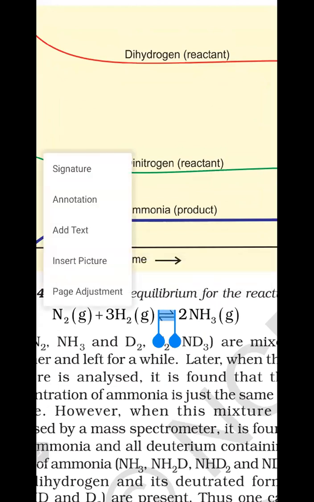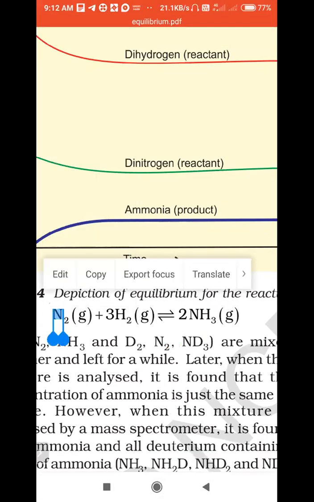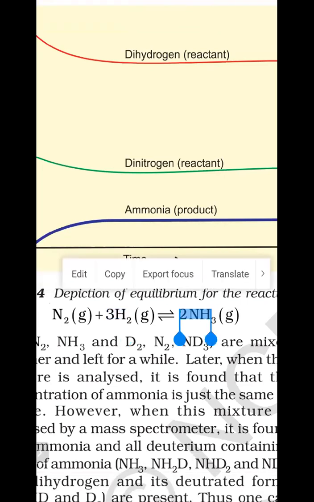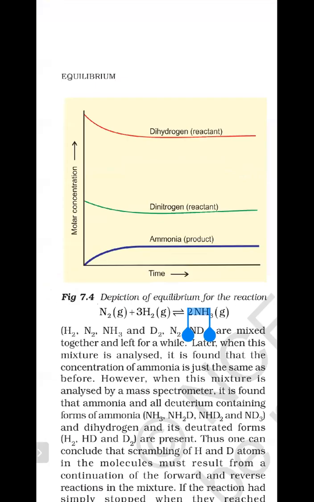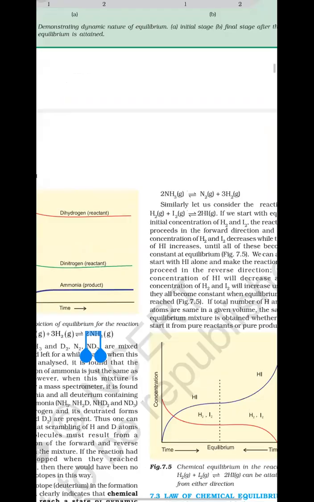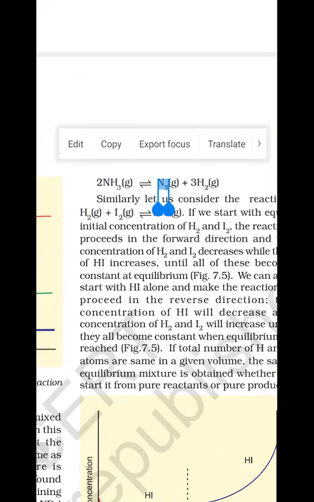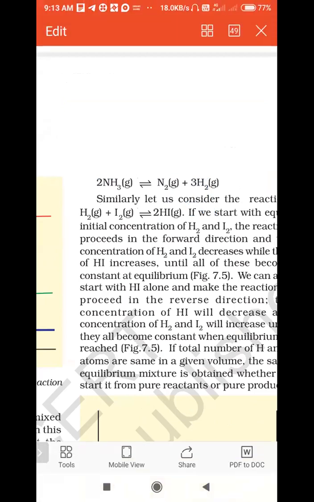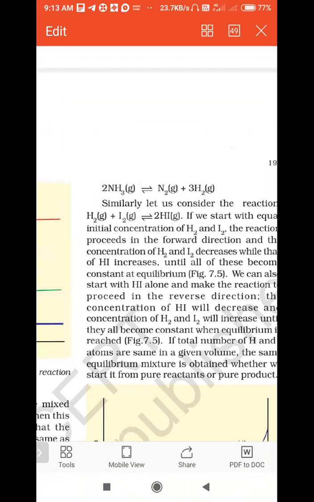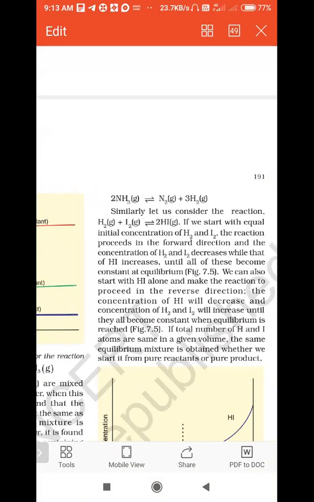Initially, hydrogen and nitrogen, these two reactants, combine and 2 moles of ammonia are formed. In the same equation, the 2 moles of ammonia decompose to give nitrogen plus hydrogen. That means simultaneously a reactant gives product, and the product also gives back the reactant. That means the reaction is a reversible reaction.